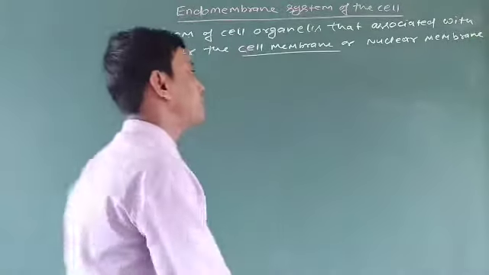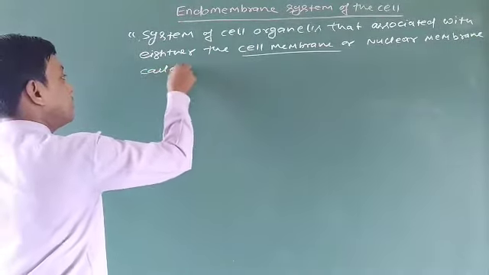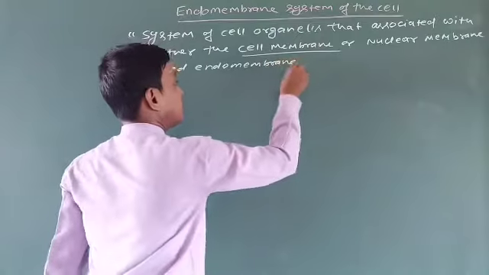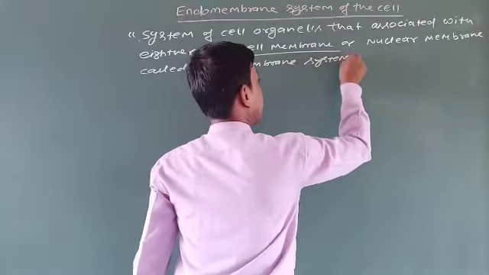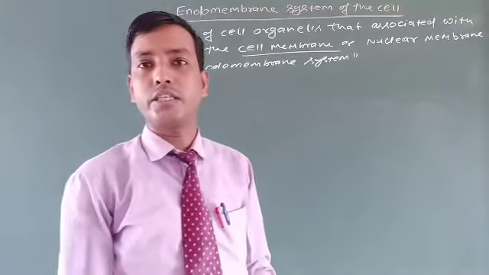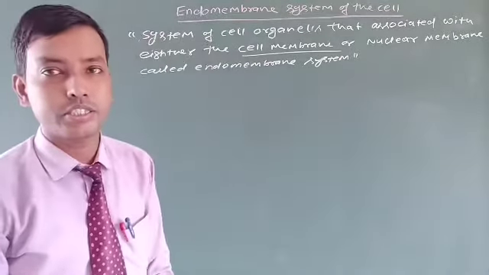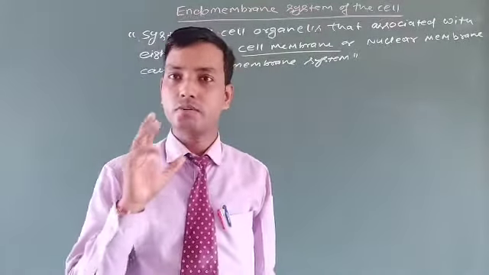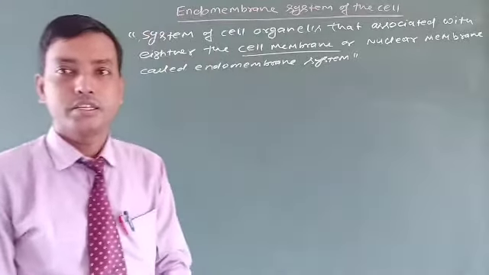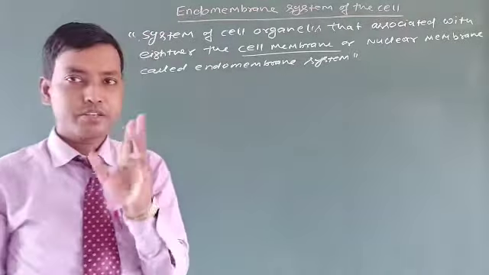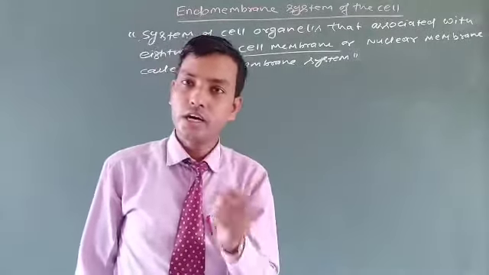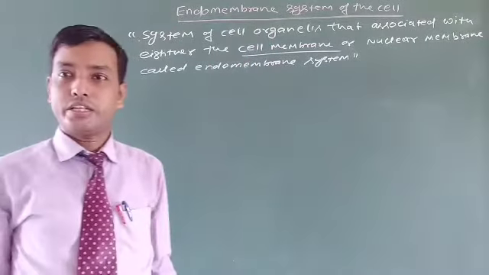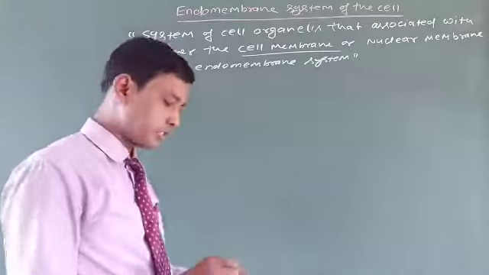Cell membrane means the plasma membrane. They are called the endomembrane system. As you all know, system means not a single thing. So many parts of the body, or so many components, form a system. So there are many cell organelles that are involved with the cell membrane or with the nuclear membrane. They are collectively known as the endomembrane system.